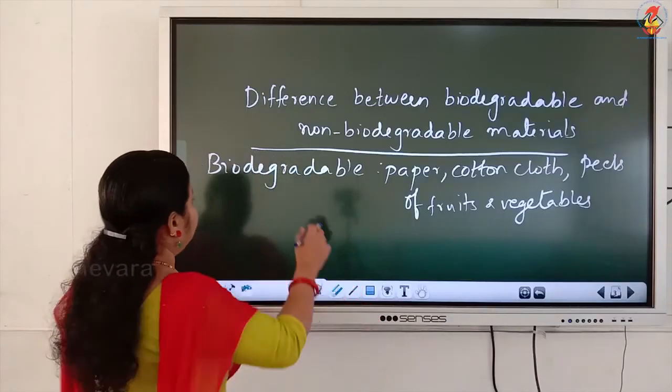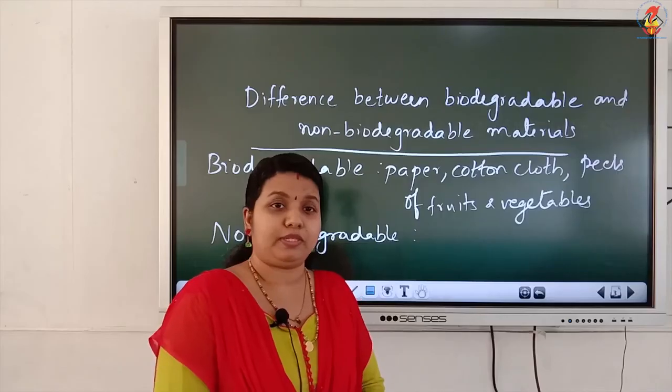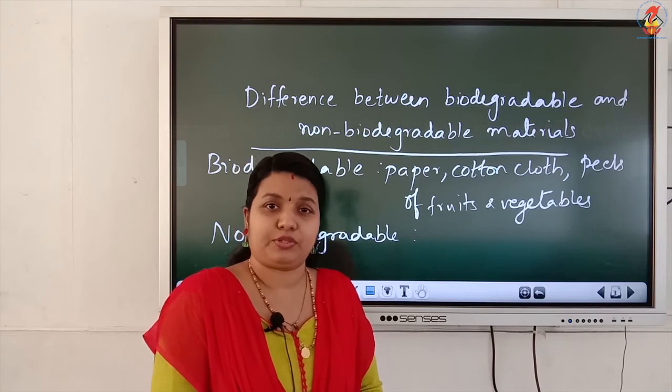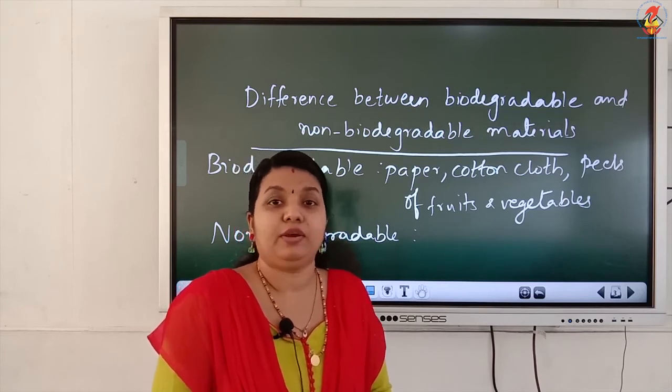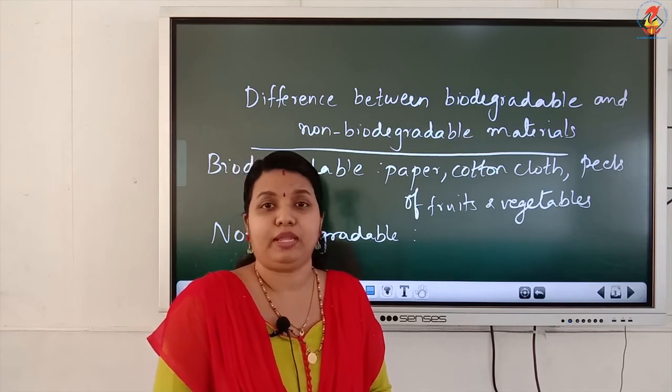Okay. Now what is non-biodegradable? The opposite. What are non-biodegradable materials? Materials which are not decomposed easily by natural processes like action of bacteria are known as non-biodegradable materials. They do not get mixed with soil easily.